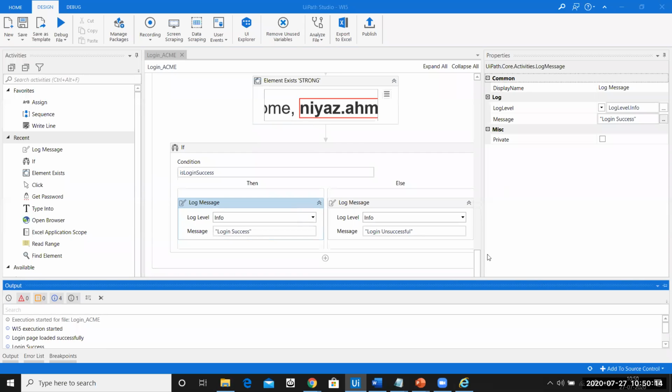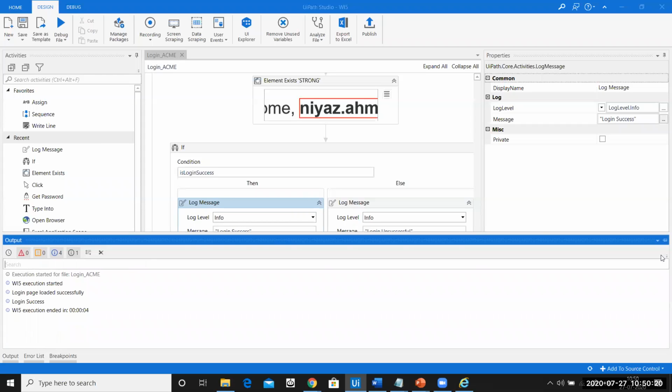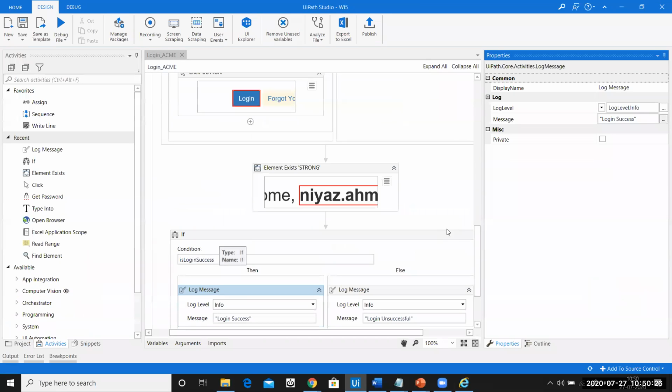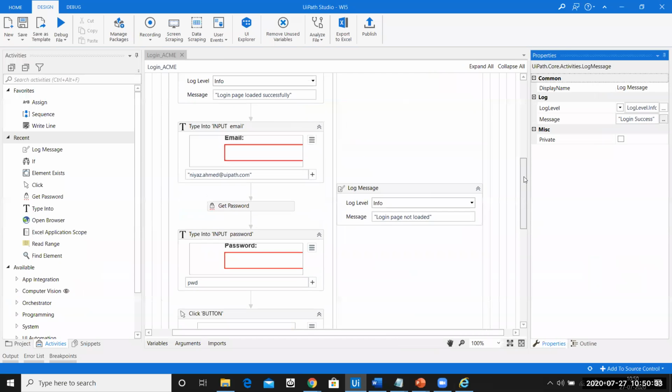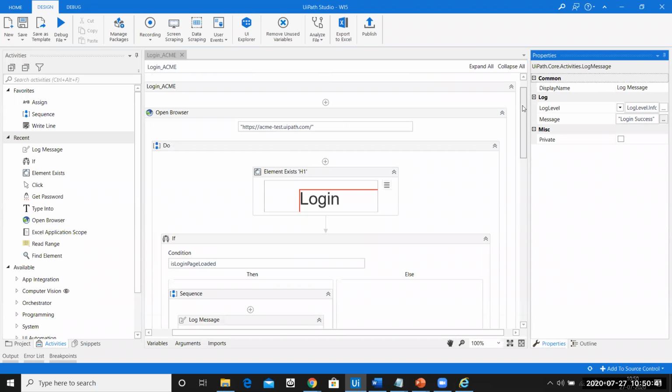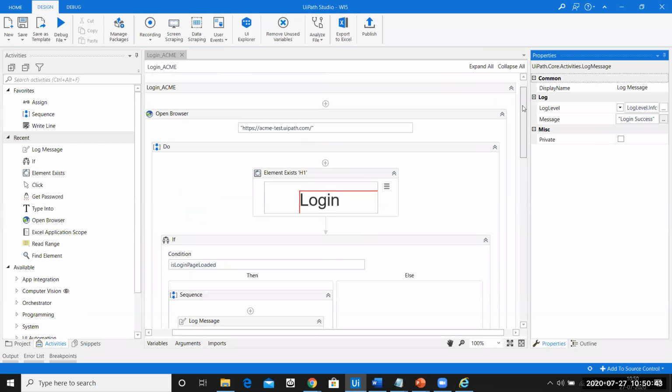I hope this makes sense. So people would think it was just a simple login application, but I have complicated it. So trust me, this is the way that you have to build the application so that your application is very stable, very robust. You'll have to think of all the worst case scenarios that can happen, and make sure that everything is taken care of when you are running this bot. I'll pause here for a couple of minutes.